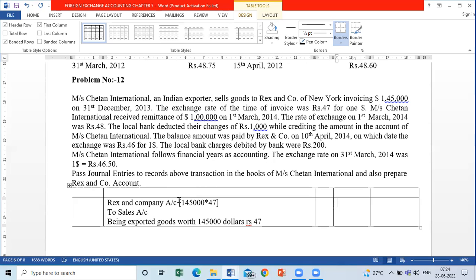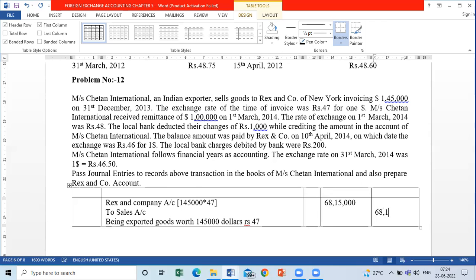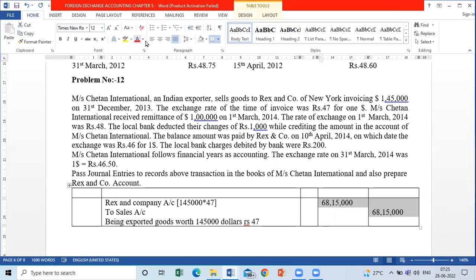बोलोगे? 60 lakhs. 60 lakhs से 6 crores है. 1,45,000 into 47. 68,15,000. Any doubts? Clear है? All clear?